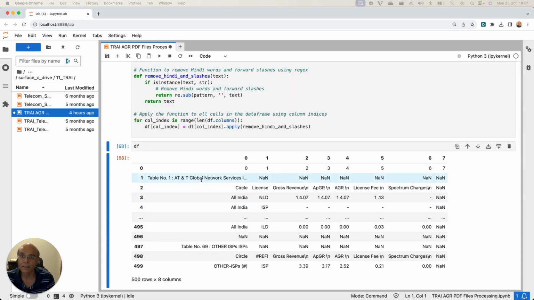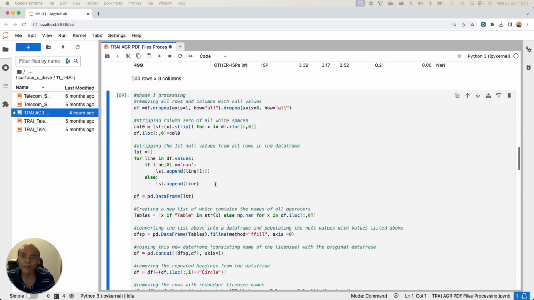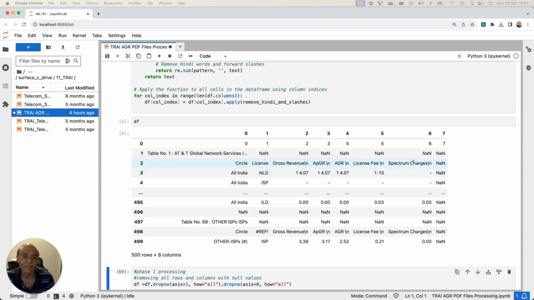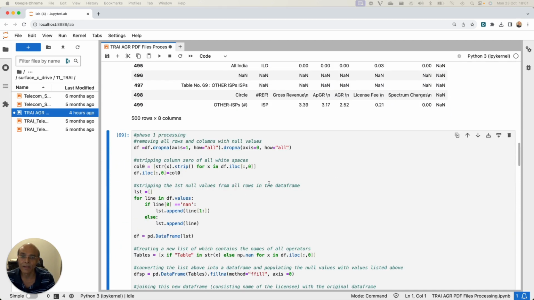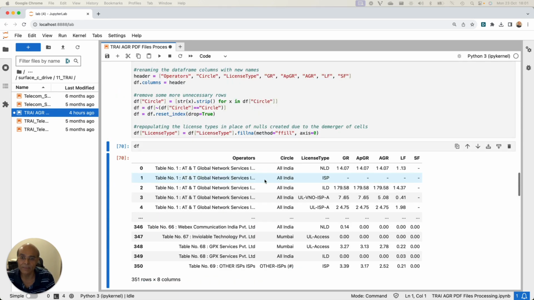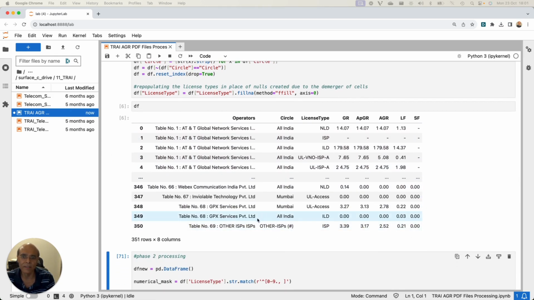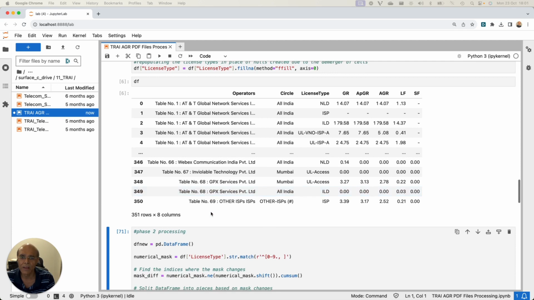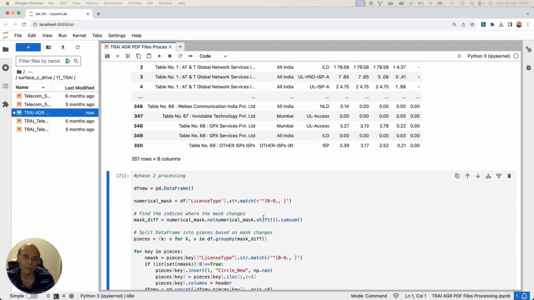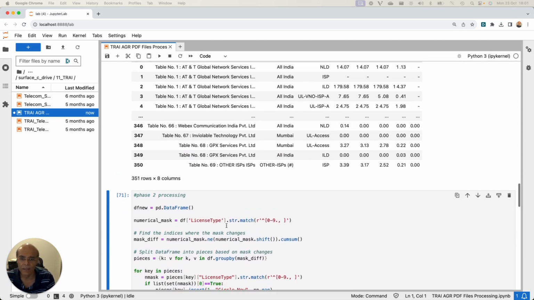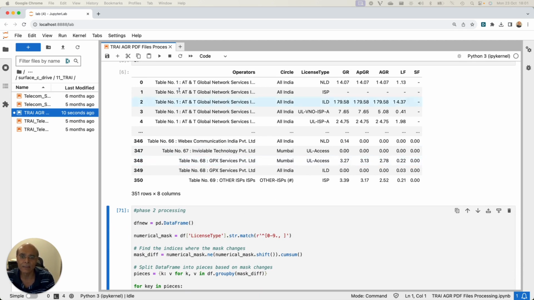So I just run this, and then you'll see that all the Hindi words have been removed. Then I am doing another round of processing, and this is the format of the data after processing. So you'll say it's reasonably clean now, though there will be some distortions which have to be removed by using another round of processing. Now the distortions are actually in the license type column.